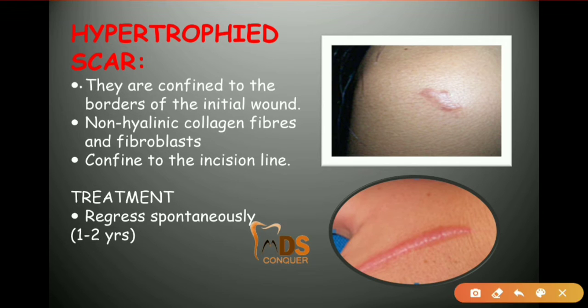And hypertrophic scar, you can see here, is confined only to the incisional line, and the non-hyalinic collagen fibers and fibroblasts can be seen here. And this regresses spontaneously within a period of 1 to 2 years.